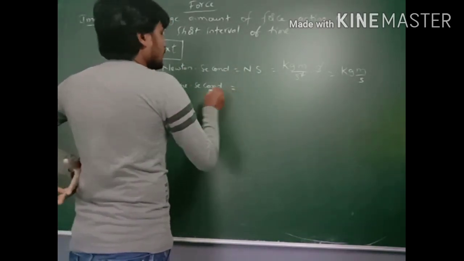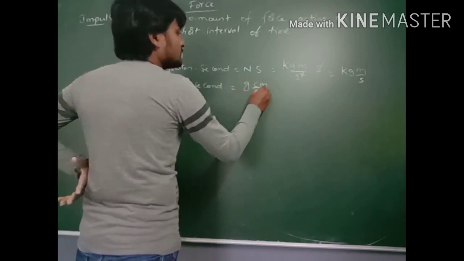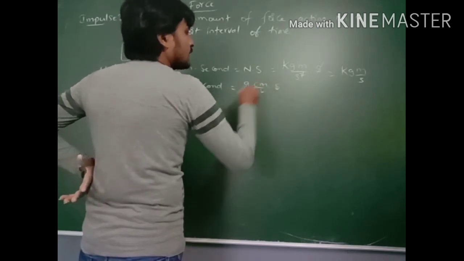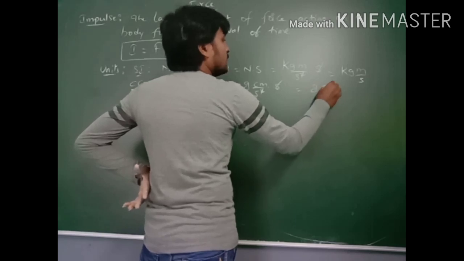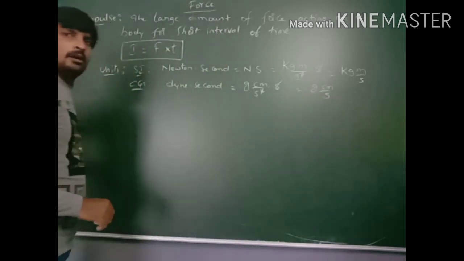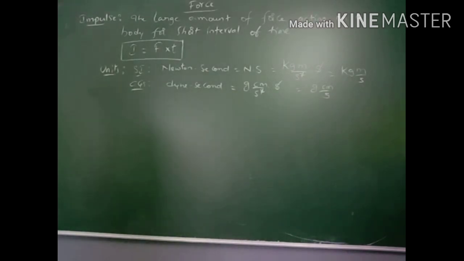Coming to the CGS unit, dyne second. Dyne can also be written as gram centimeter per second square into second, the square gets cancelled, that is gram centimeter per second. So the units for impulse are: SI unit is Newton second or kg meter per second. CGS unit is dyne second or gram centimeter per second. Right.